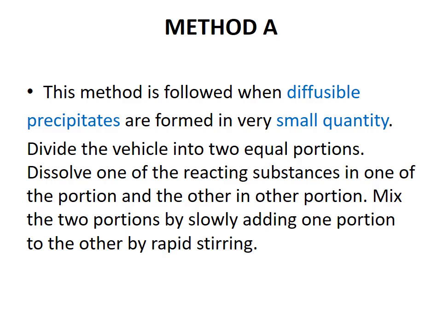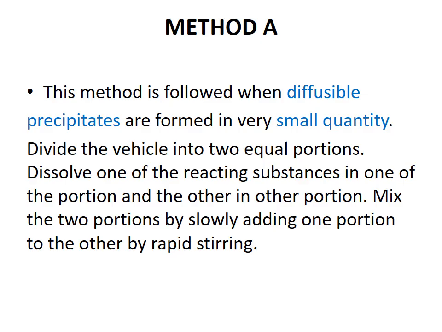In case of chemical incompatibility, if the reacting ingredients are a weak acid or a weak base, they undergo a weak chemical reaction. Okay, if the reaction is weak, automatically the product is also very weak. So in case of a weak precipitate, we call it a diffusible precipitate. Okay, if the formed precipitate is diffusible and its quantity is very small, how can we overcome it?